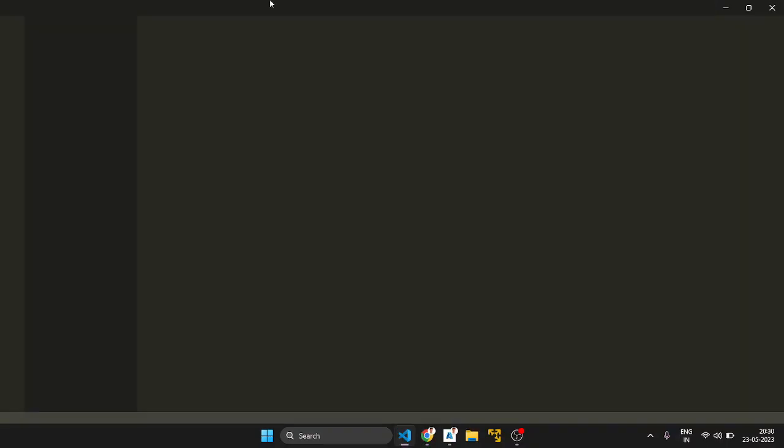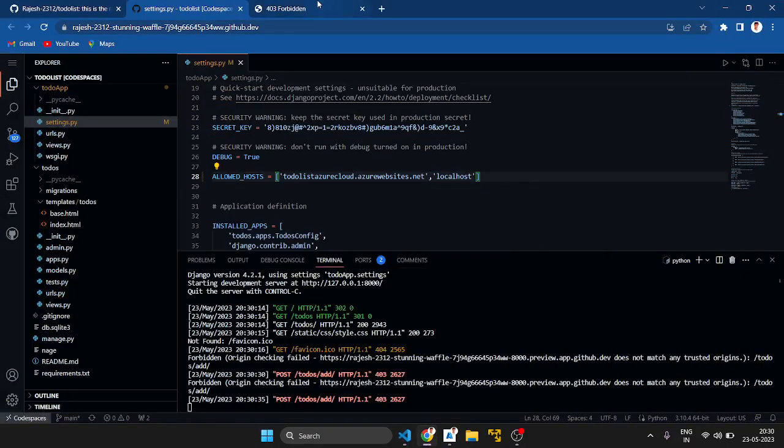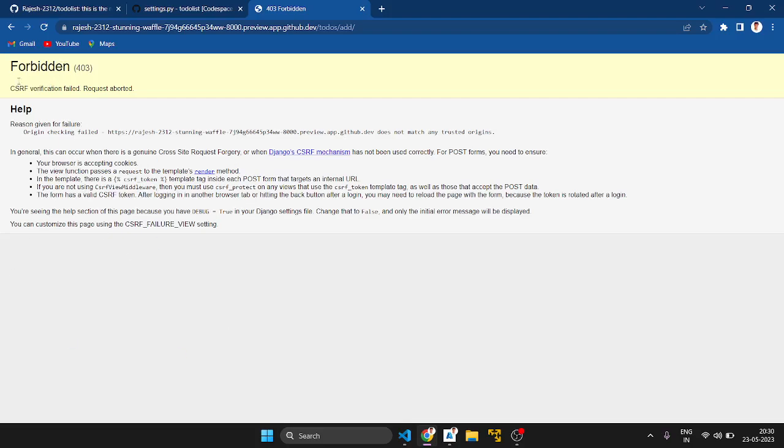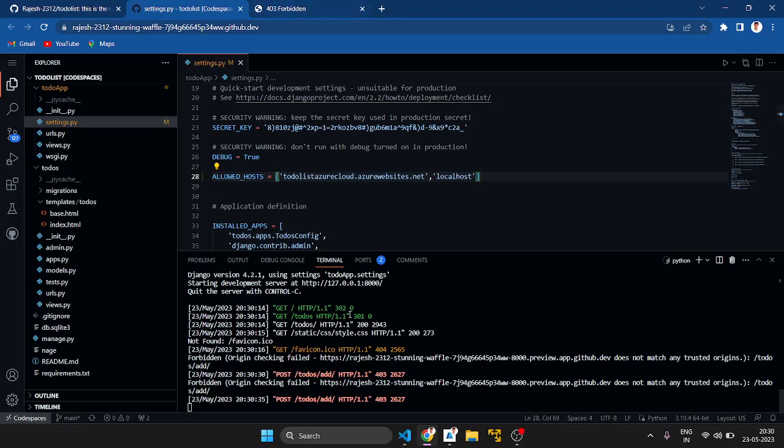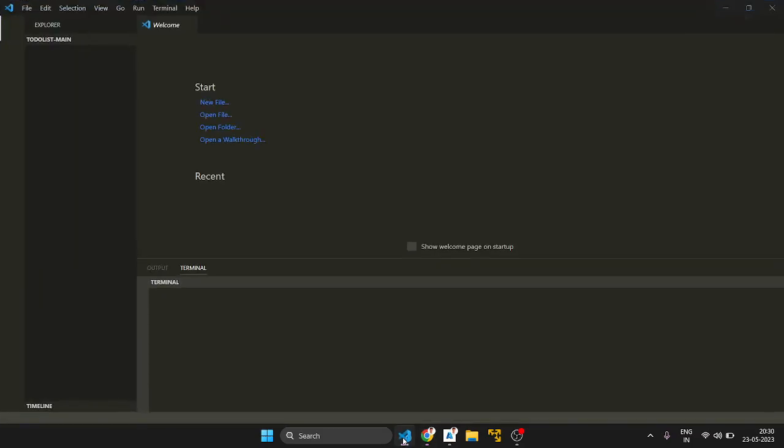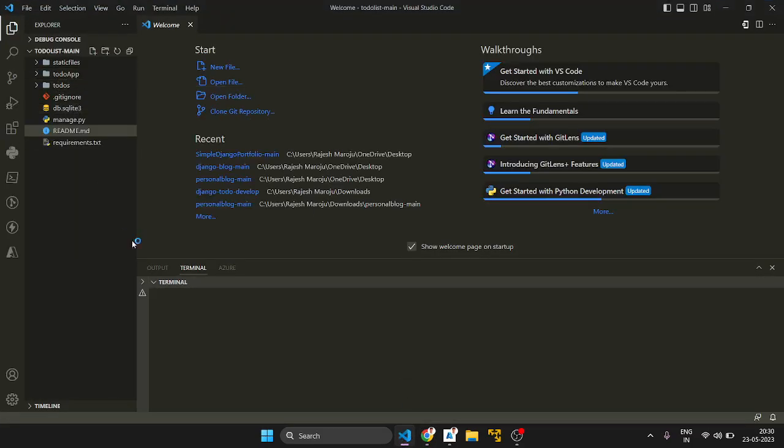Why? Because I have not used this CSRF verification in the codespace. Okay, it is not possible there either. The to-do app is there, and I want to work locally. I want to run it locally here.